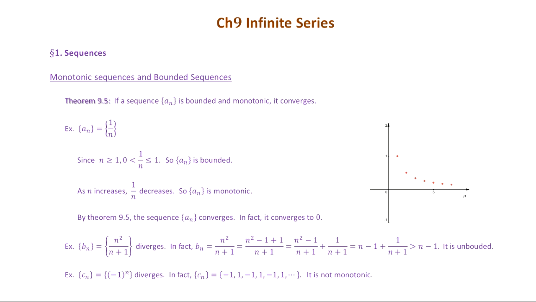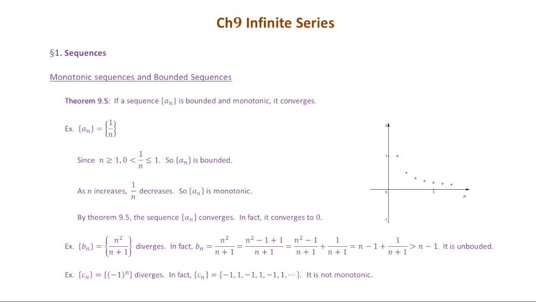So obviously that's greater than n minus 1, okay? Because the term of 1 over n plus 1 is positive. So this Bn is always greater than n minus 1. So as n increases, this Bn does not have a limit. It keeps increasing. So it is unbounded, okay? It's unbounded. So it diverges, all right?